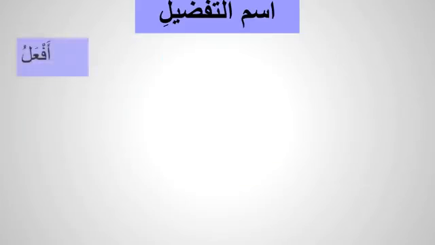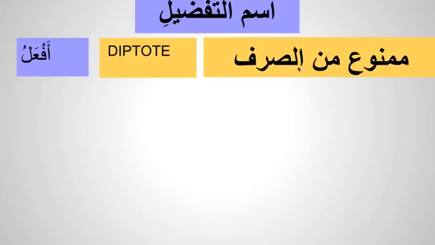So this noun af'alu has certain characteristics. What are the characteristics? If you look here, it has a single dhamma, and we know any noun with a single dhamma and the pattern of af'alu, like we've done before, ahmaru, asgharu, is a mamnu' minas sarf. That means it doesn't take kasra. So this ism tafdeel doesn't take kasra.